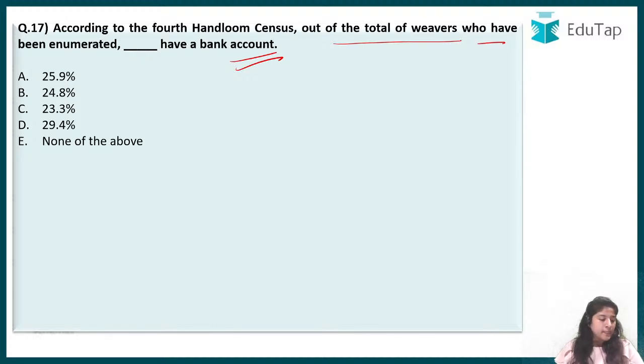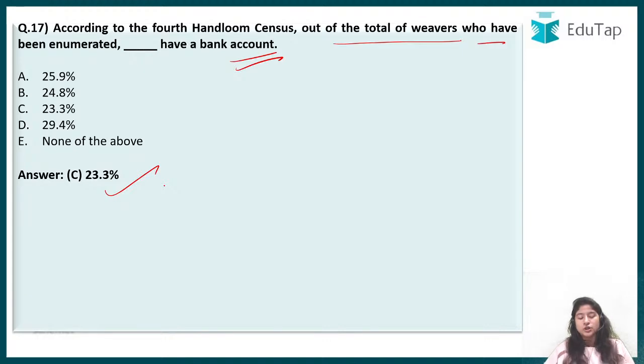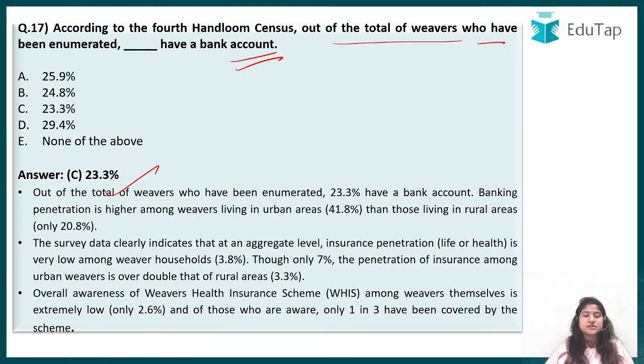The correct answer for 17: Nilesh says it is C, then Satakshi says C, then Nikhil says C, Jashandeep says C, and the correct answer is C, that is 23.3%. So of all the weavers, 23.3% have a bank account. It's still quite a small number, but at least we have made a start, right?